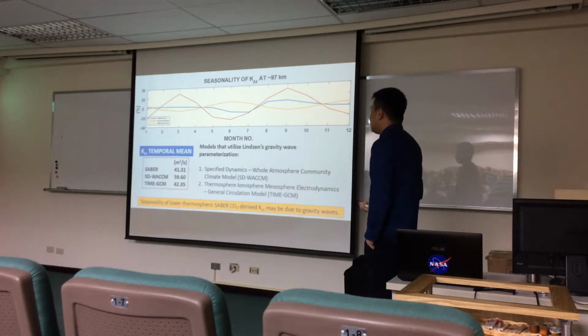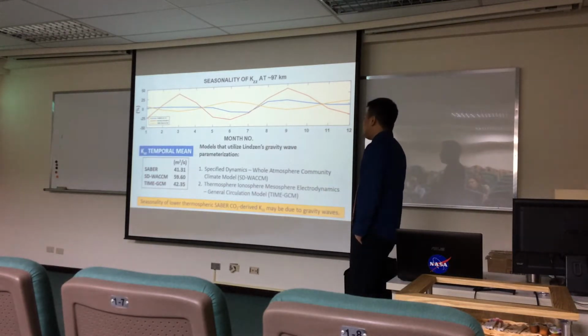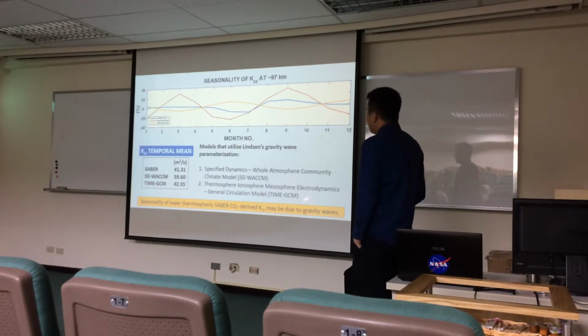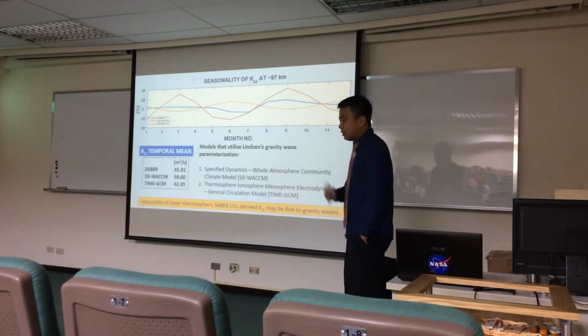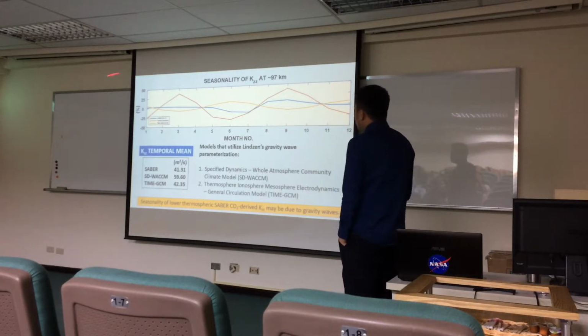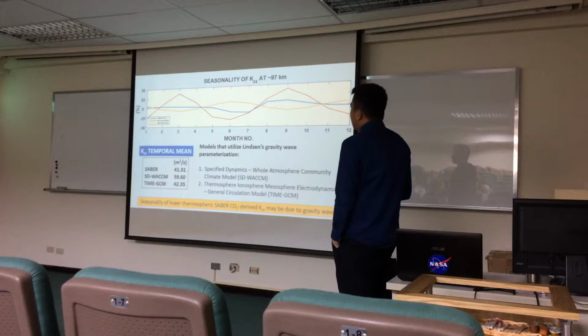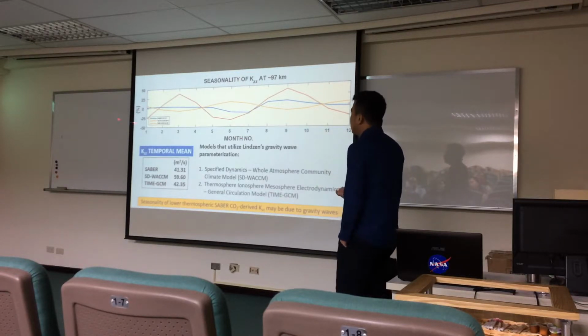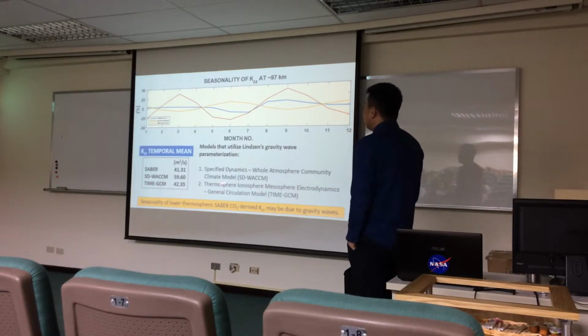The other model is an upper atmosphere model called the Thermosphere Ionosphere Mesosphere Electrodynamics General Circulation Model, TIME-GCM. This model simulates the atmosphere from 30 kilometers all the way up to 500 kilometers. Here I show the comparison of our coefficients with the coefficients from these two models. This is the seasonality, from January all the way to December. The one in blue is from our coefficients, the one in red is from SD-WACCM, and the one in orange is from TIME-GCM.